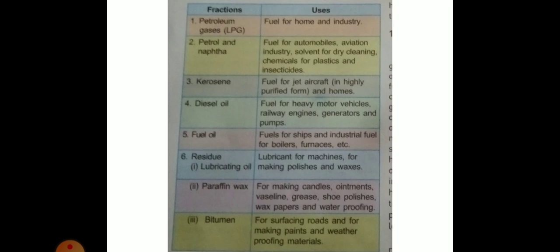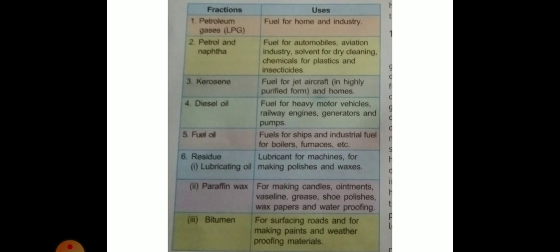And second point, petrol and naphtha. Petrol and naphtha is used as fuel for automobiles and aviation industry, solvent for dry cleaning, chemicals and for plastics and insecticides. And point three, kerosene. Kerosene is used as fuel for jet aircraft in highly purified form and in homes. And point four, diesel oil, fuel for heavy motor vehicles, railway engines, generators and pumps.